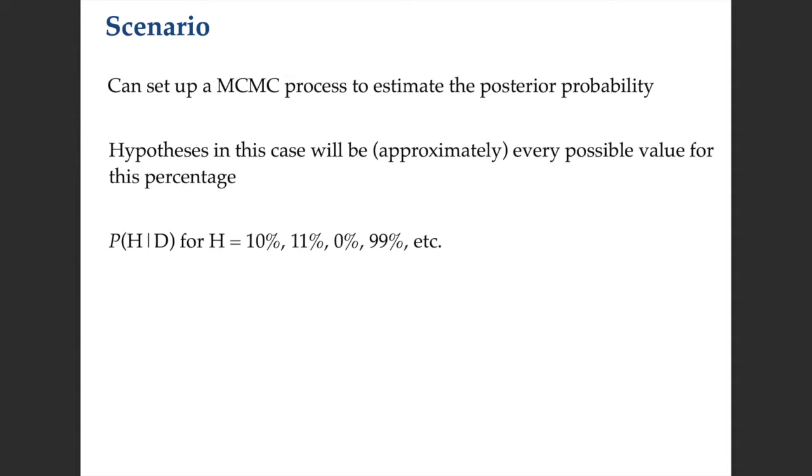In this case, instead of a specific hypothesis, our hypotheses are actually going to be every possible value for this percentage. So we're going to look at what's the probability that the true percentage is 0? What's the probability that the true percentage is 1? And every value in between. In theory, we'd look at every value in between. We're going to approximate this process.